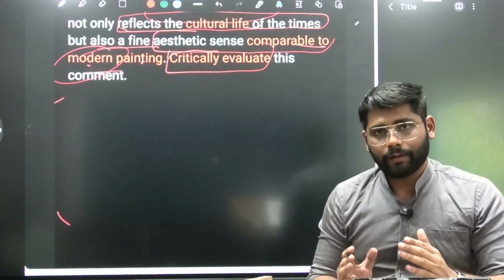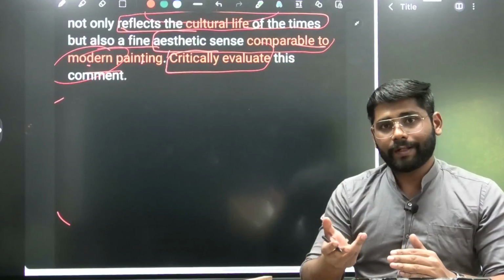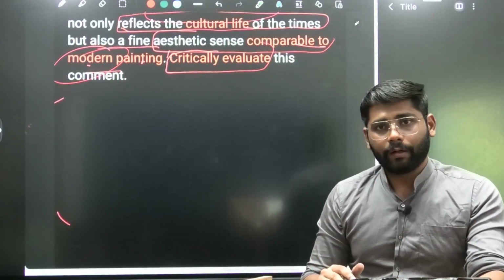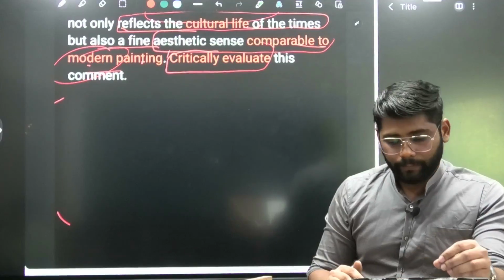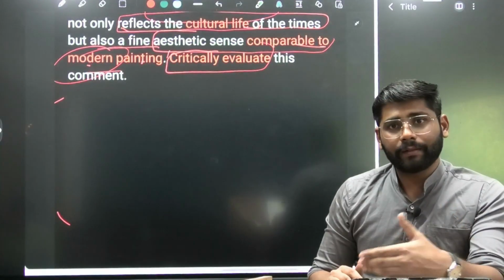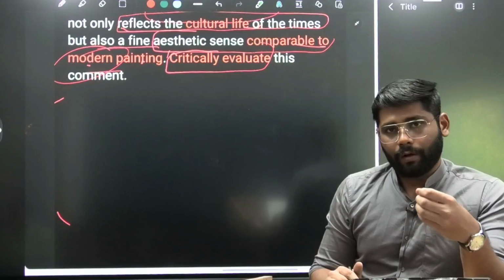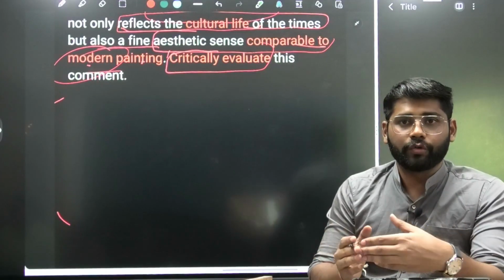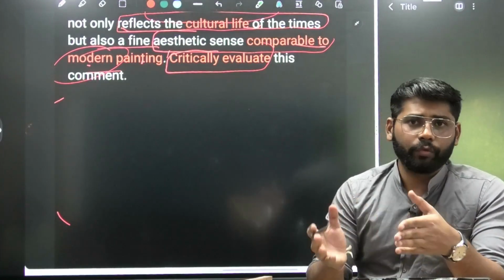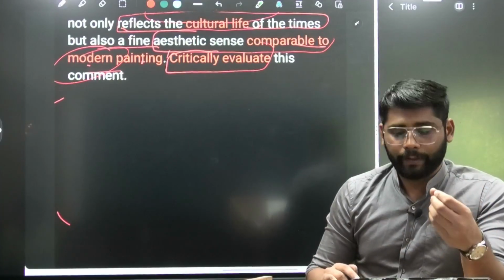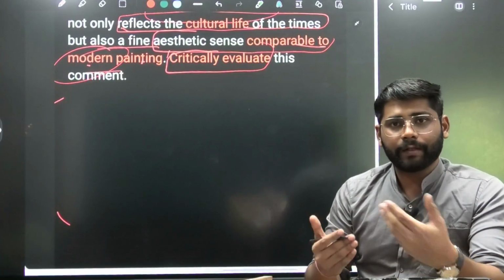We have seen that there was similarity between modern painting and Mesolithic painting, but the question is asking to critically evaluate, so we need to be critical here and bring some points which say that modern paintings had a different style. Again, in the present, when it comes to the use of watercolor or depicting social issues or social life, they have a different viewpoint which is not seen in Mesolithic painting. So again, using the same points, we can write the last part, that is the critical part.